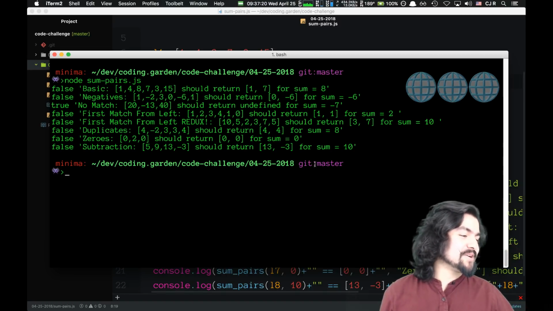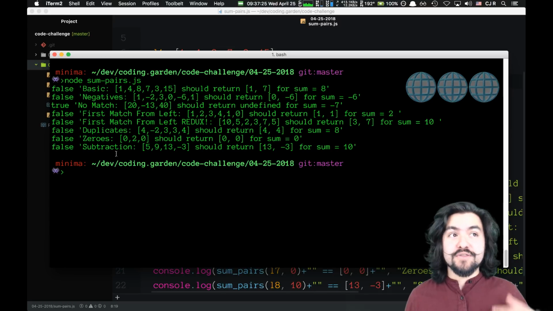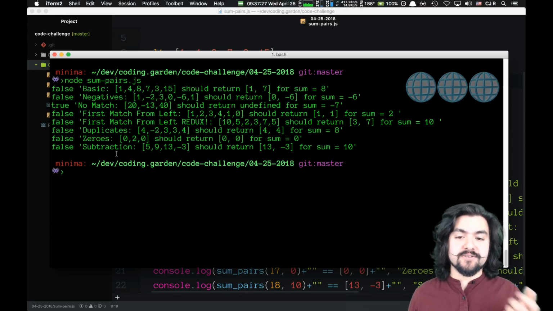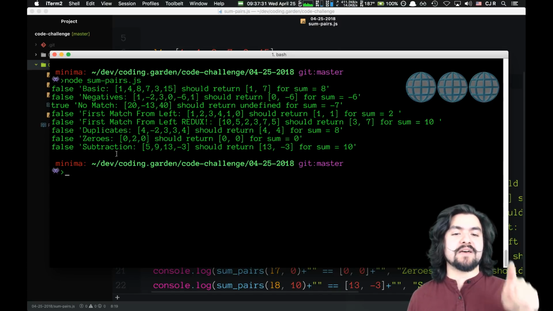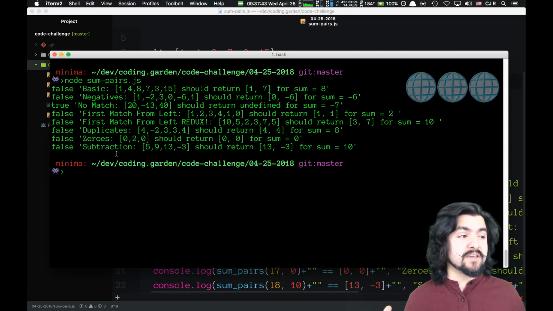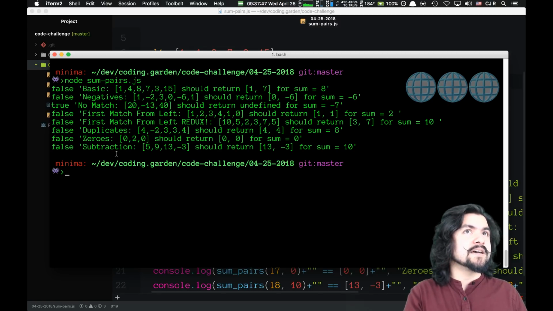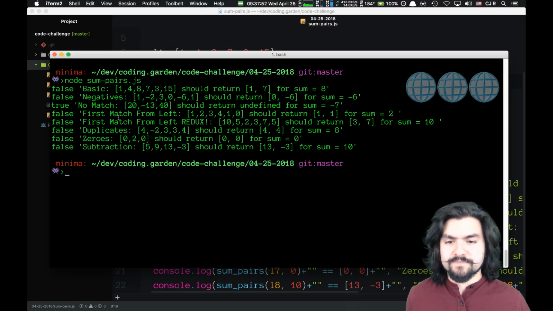this is the type of question to induce full-on panic in an interview. I think so. I could think of the brute force way to solve it, and I'll do that first. But I've thought a bit about how you can optimize it. Basically, instead of having to do a nested loop, we can do it in a single iteration. And that's usually how you fix a timeout issue. Because when you have a nested loop, when you're dealing with an array of 10 million items, that's 10 million times 10 million times. So it can be a lot. But if you just do it in one iteration, it doesn't grow as fast.